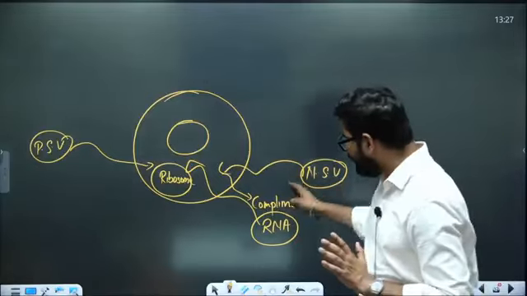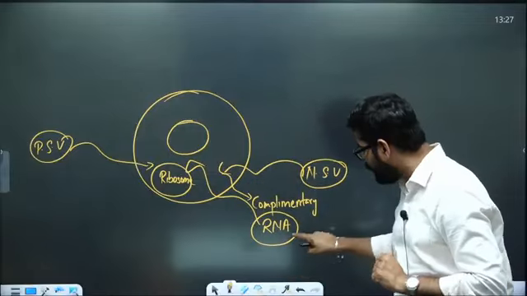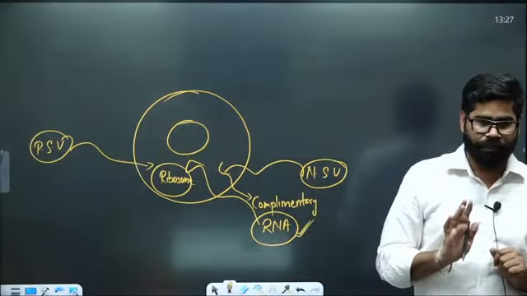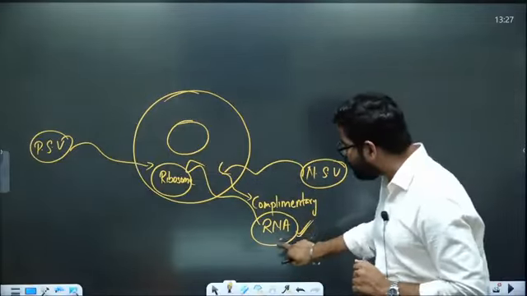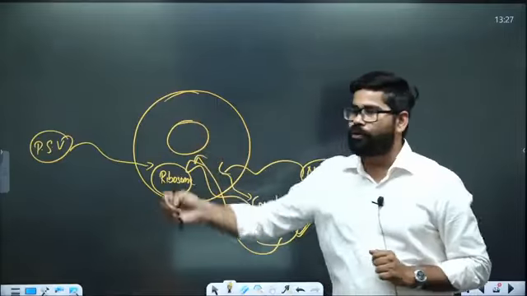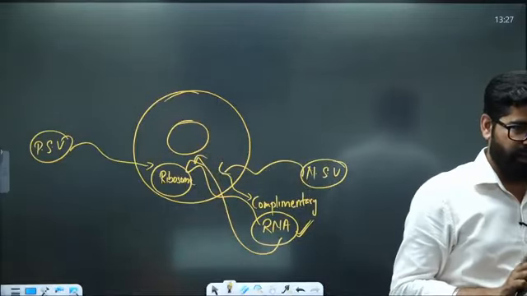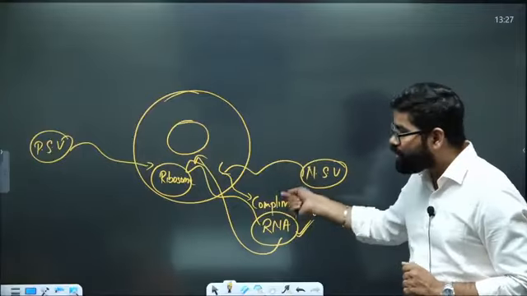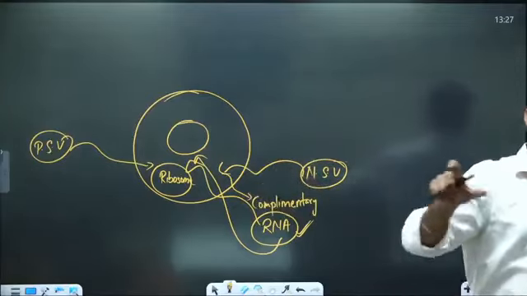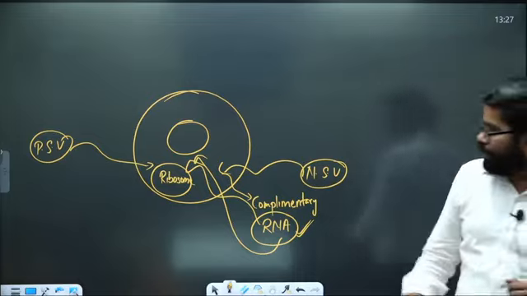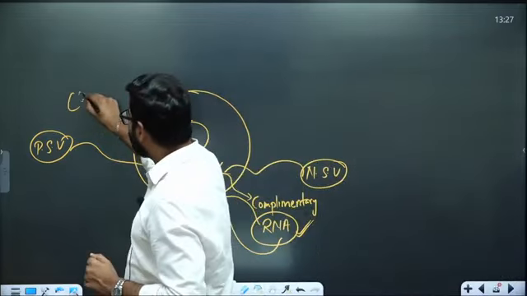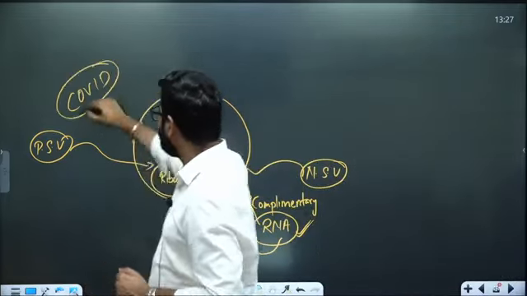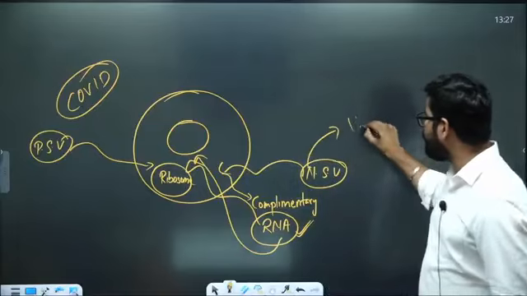But the negative sense, first they will go in and create a complementary RNA, and then with the help of the complementary RNA, they are going to invade the cell. So they have added one extra step. They have to create an additional RNA in order to take control of the cell. If we take an example, the positive sense virus is COVID, the negative sense virus is the HMPV virus.